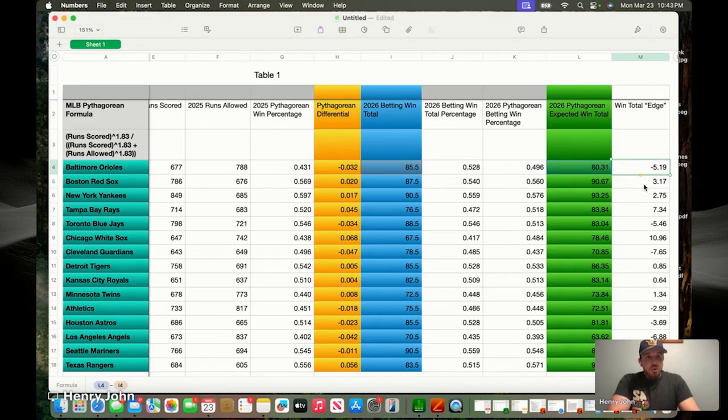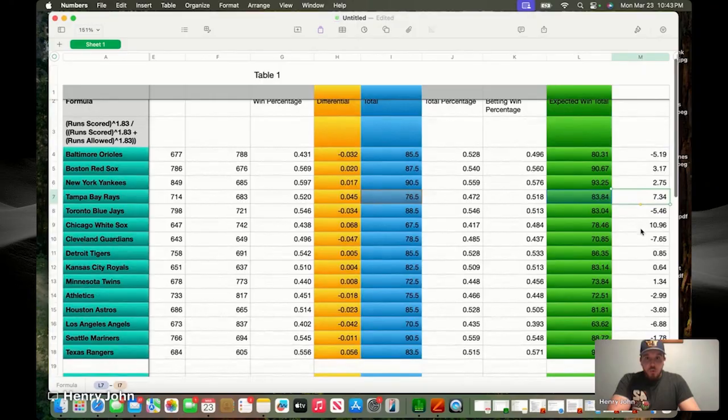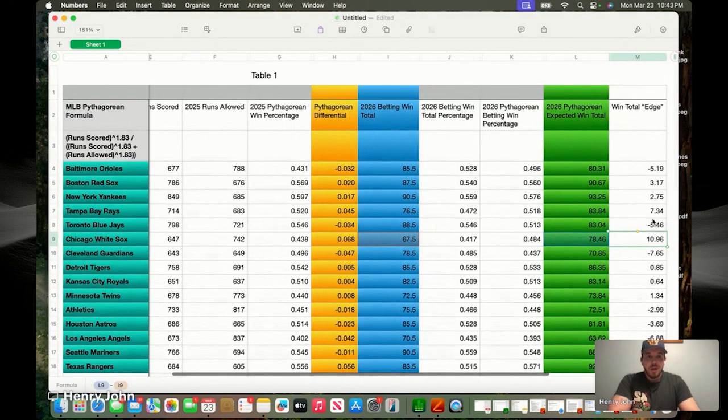So who are our biggest discrepancies in this column? Number one, by far and away, the Chicago White Sox. 10.96 is our calculated win total edge. So betting market's got them at 67.5 wins this season. Like we said, that's the lowest in the American League still. But our Pythagorean expected win total, 78.46. So according to this formula, and based on last year's performance, the White Sox underachieved to a degree where they should win almost 11 more games than what the market is projecting them for this year.